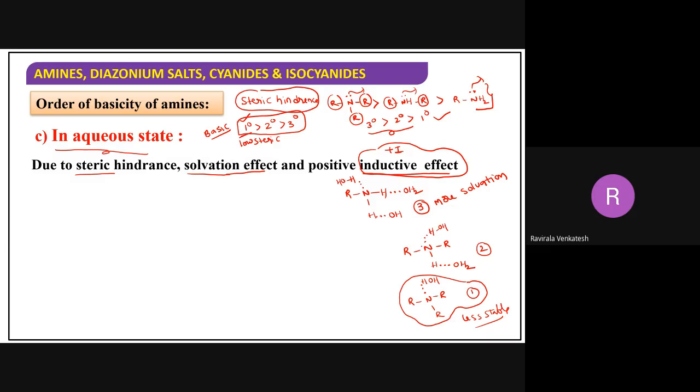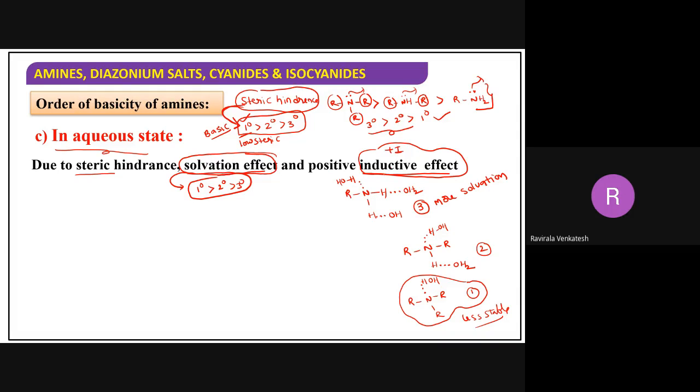So when you observe the solvation effect here, which should be the more basic one, beta? Which is more soluble here? Primary is more than secondary, than tertiary. When you consider the steric hindrance, primary is more basic than secondary, and secondary is more basic than tertiary. When you consider the solvent effect, primary is also more basic than secondary, and secondary is more basic than tertiary.